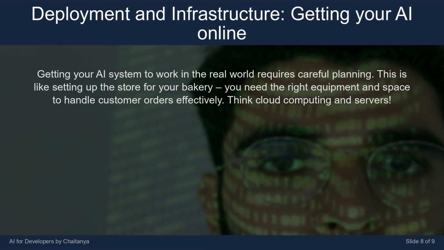Getting your AI system to work in the real world requires careful planning. This is like setting up the store for your bakery. You need the right equipment and space to handle customer orders effectively. Think cloud computing and servers.